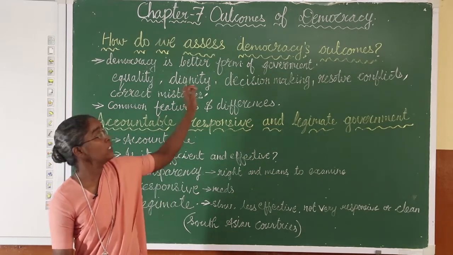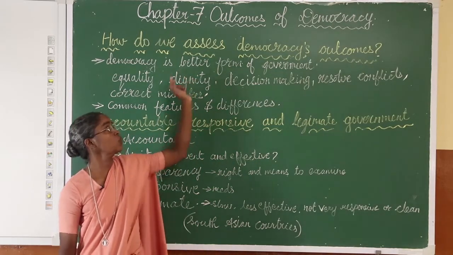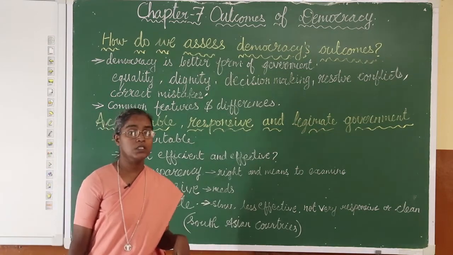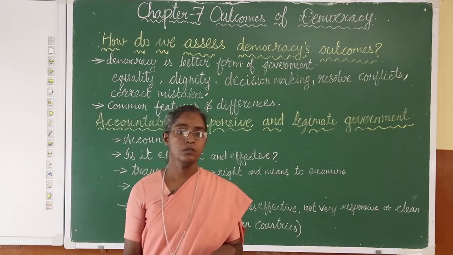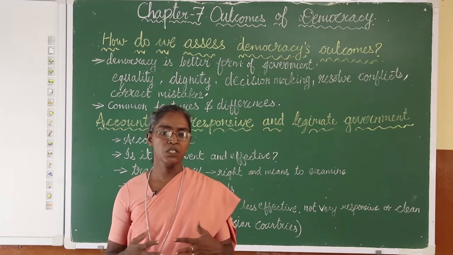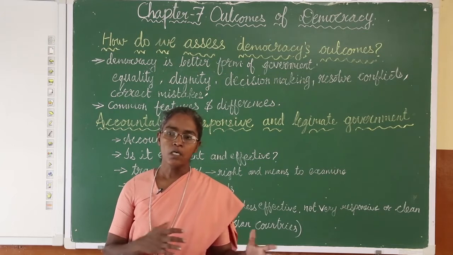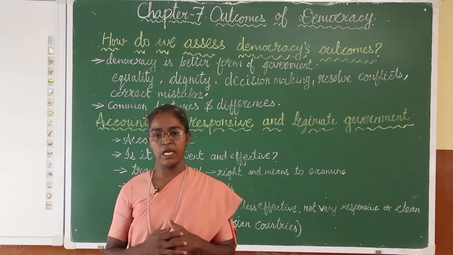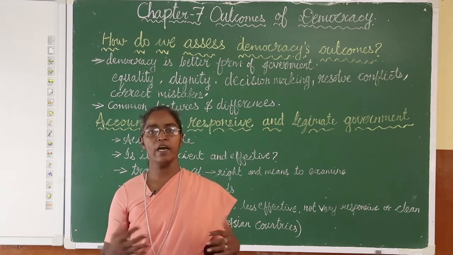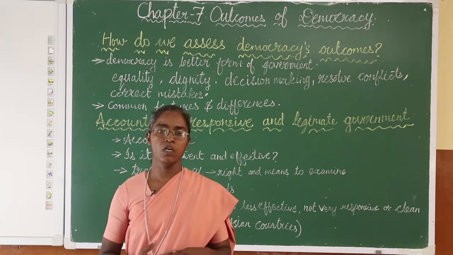Now, in this lesson, the first topic they have given you is, how do we assess democracy's outcomes? When we speak about assessment, that means we want to know the degree where it stands, whether it is performing better or performing average or whatever may be.